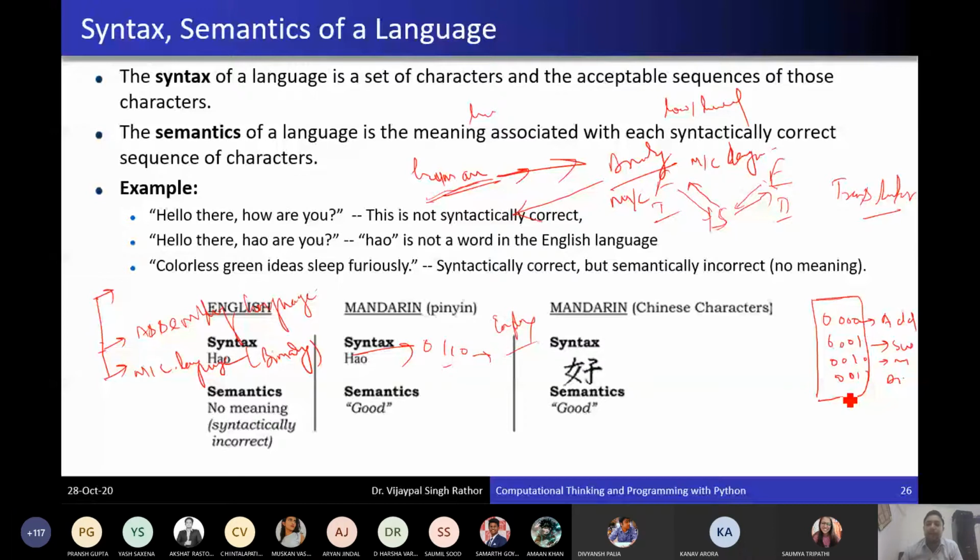You can write up to 15 in binary language. You keep making combinations: 0 0 0, 0 0 1, this is actually 1. Then 1 0 is 2, and 1 1 is 3, and 1 0 0 is 4, 1 0 1 is 5. So till 15 you can write. In 15 all 4 bits will be 1, so that is called 15, right? So you can see from 0 to 15 there are 16 values. Total 16 values will be there. So you can code or address or denote 16 operations with these 4 bits.